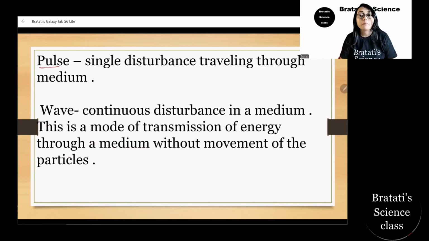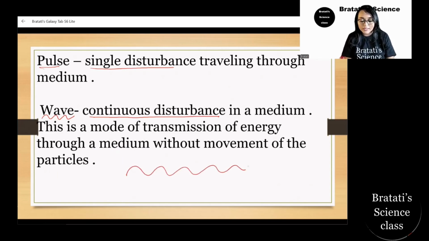But when there are multiple disturbances, we call it a wave. That is a continuous disturbance in a medium. Here is how the wave is formed: the particles are continuously moving either this side or that side.